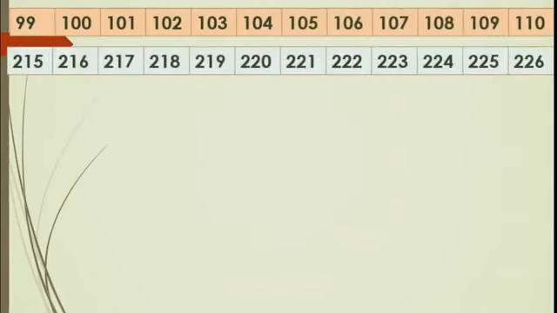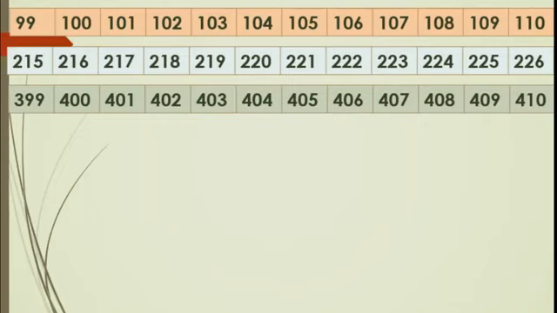Students, you can see here the number strips. The first one is from 99 to 110, the second one from 215 to 226, and the third strip is from 399 to 410.